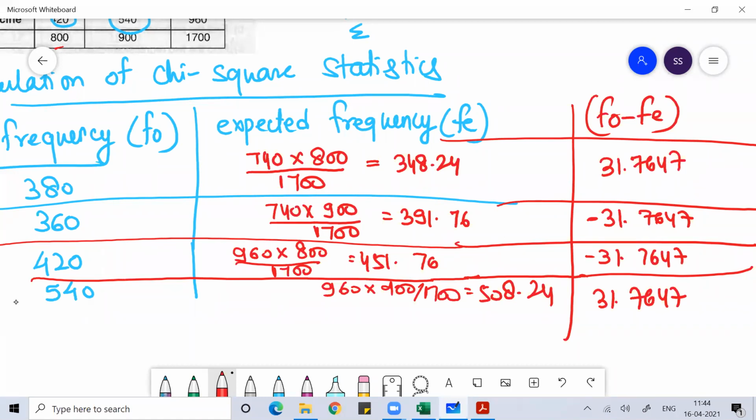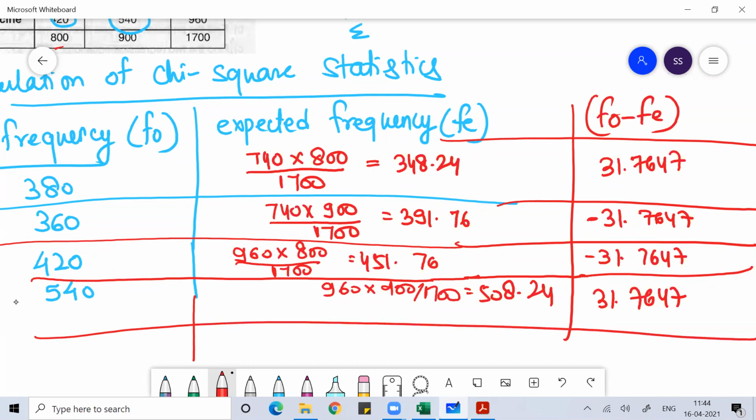This is the difference between F naught and Fe. First, the data given is your observed frequency. Then you will find the expected frequency. Expected frequency is row total into column total divided by the total value. Then you will find F naught minus Fe.